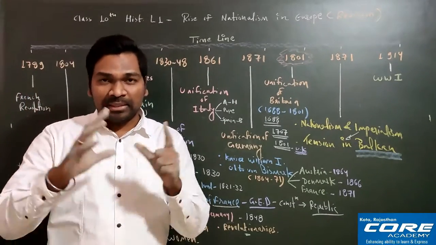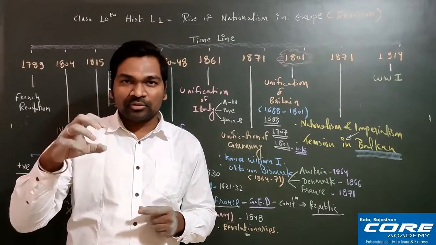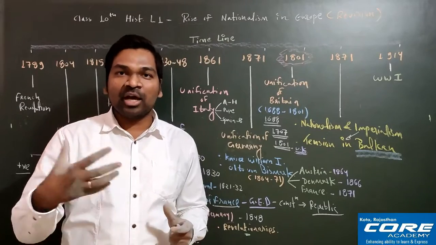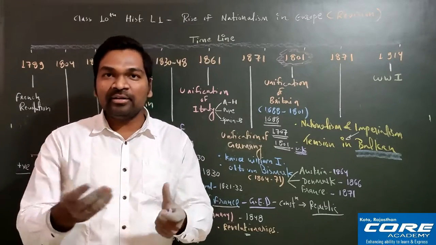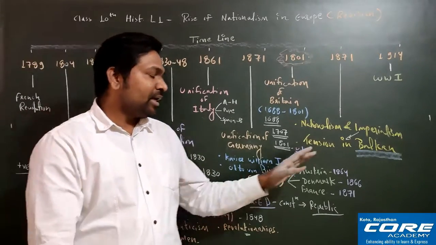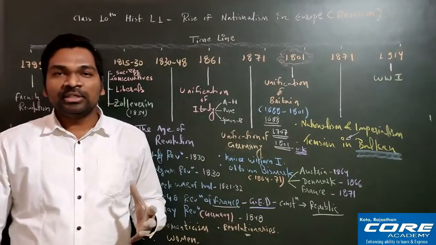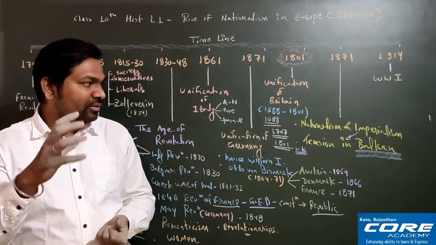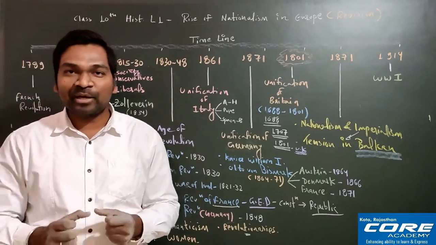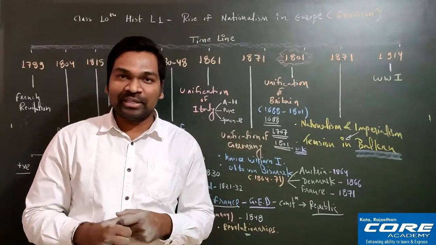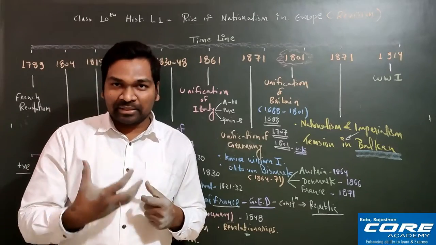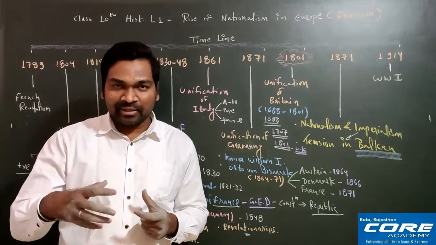The Balkan region is a very big territory in Europe, where so many small areas are there. For example, Romania, Albania, Bulgaria, Croatia, Bosnia and Serbia. These are the important regions of the Balkan area. Now one thing I want to tell you is that this entire Balkan region was under the control of the Ottoman Empire. At that time the Ottoman Empire was a very, very strong country, and in present time it is known as Turkey.